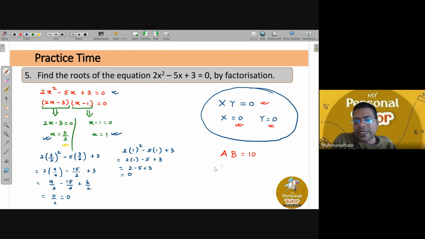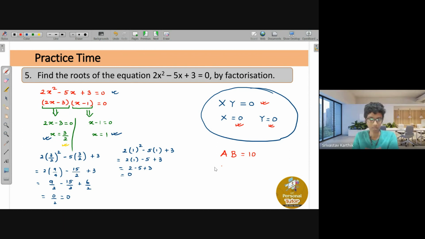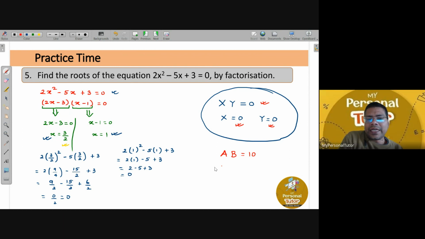Yes, sir. Did you get, Karthik, what we discussed just now? Yes, sir. If there is 0 on the right hand side and on the left hand side everything is multiplied, we can equate each factor to 0. But if it is something other than 0, you cannot equate it, right, Karthik? Yes, sir. Arohi, did you get what I explained, or are you confused? Tell the truth. Got it, sir. Akshat, did you understand the concept? Yes, sir. All right, good. So you people are thorough now. If any equation is given and I ask you to solve by factorization method, you will be able to solve, right? Yes, sir. In case you have a doubt in factorization, ask.